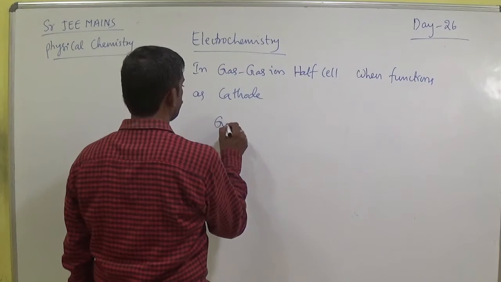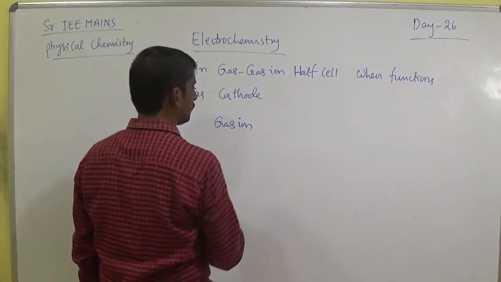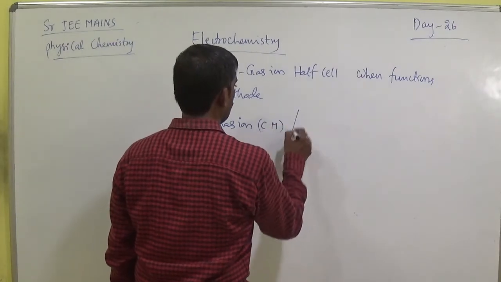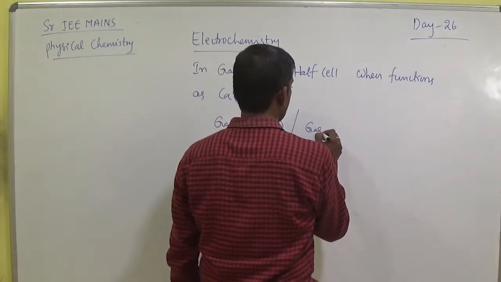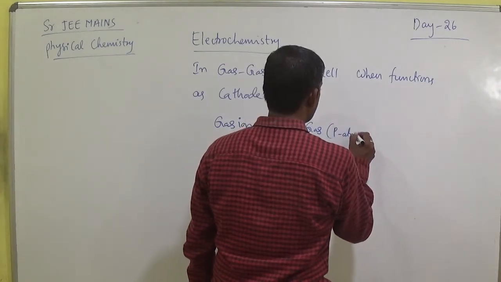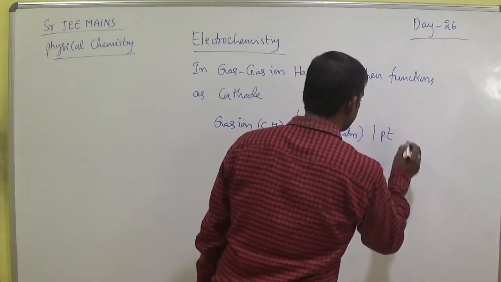Here we have the gas ion concentration in molarity, the gas pressure in atmosphere, and platinum.